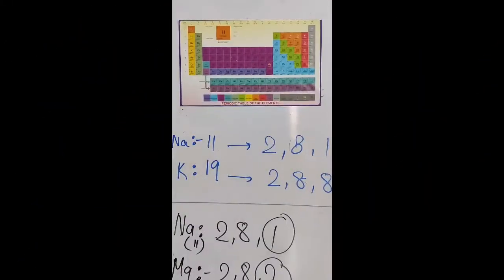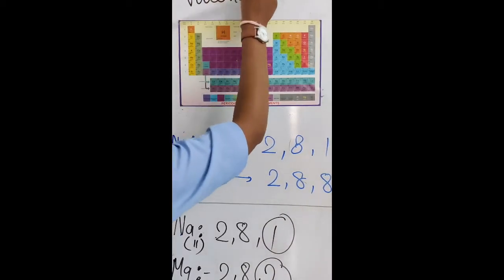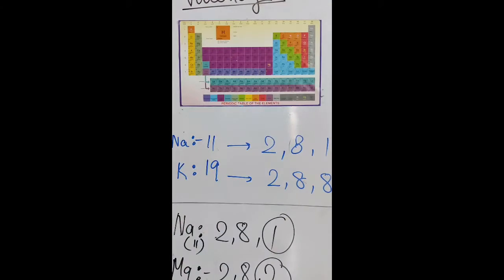Okay, so now let us focus on this periodic table and we'll see the different kinds of trends. The number one is valency. Now how the valency behaves in a group or in a period, that we have to see. So let us take two examples, sodium and potassium. First of all, we are talking about the vertical group.